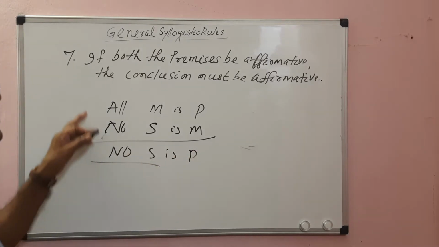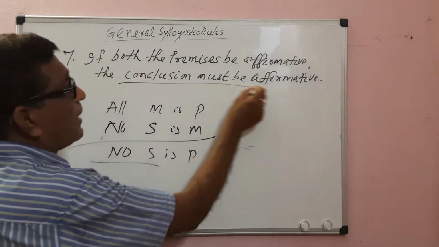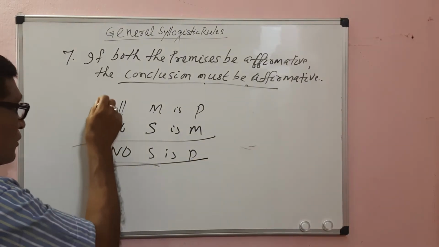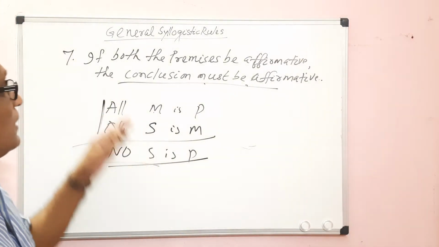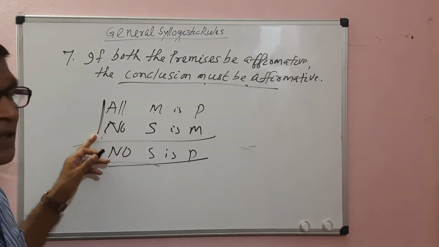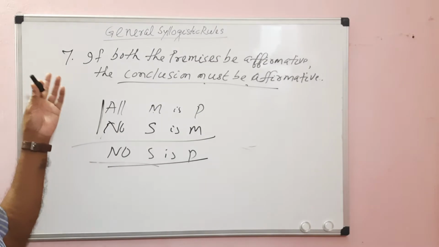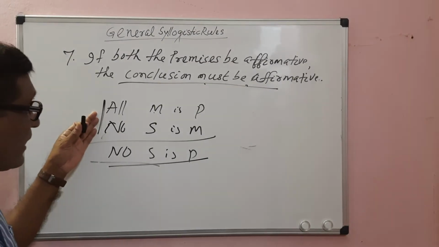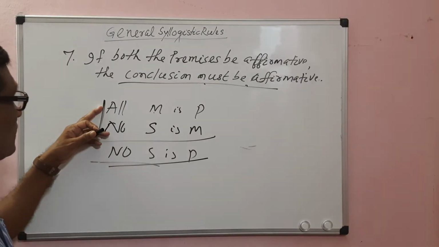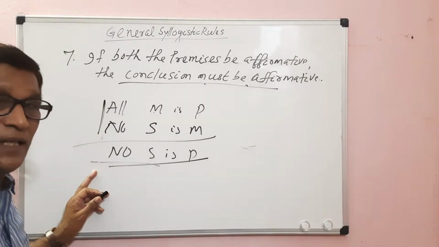Conclusion will be negative. But the rule says in order to get an affirmative conclusion, both the premises must be affirmative. If both the premises are not affirmative, if one is affirmative and the other is negative, the conclusion must be negative. In the previous rule we discussed, if one premise is negative, the conclusion must be negative. According to this rule, if one premise is affirmative and the other is negative, the conclusion must be negative.